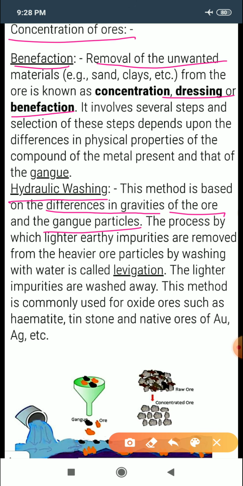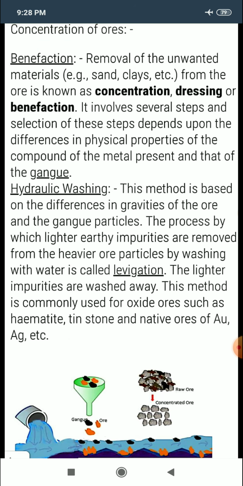The process by which lighter earthy impurities are removed from the heavier ore particles by simply washing with water is called levigation. The lighter impurities are washed away, and this method is commonly used for ores such as hematite, iron ore, tinstone, tin ore, and native ores of gold and silver.